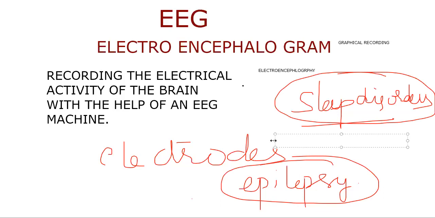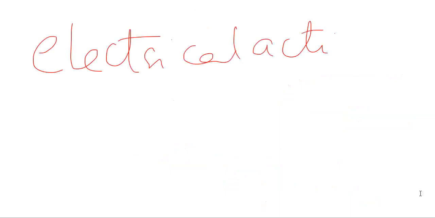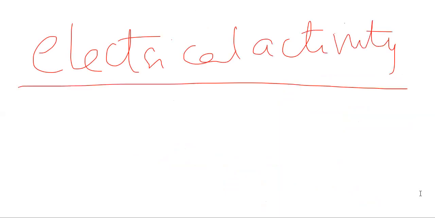Okay. And then we need to remember that the brain is continuously showing electrical activity. We know that 100 billion neurons are present in the brain. These 100 billion neurons are going to show the electrical activity continuously. That we discussed in the nerve impulse, the plus 45 millivolts when the depolarization occurs, for example.